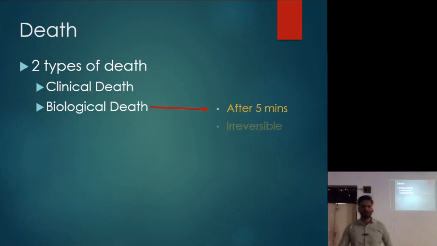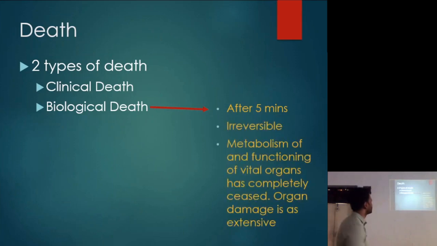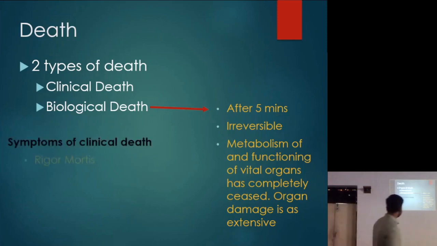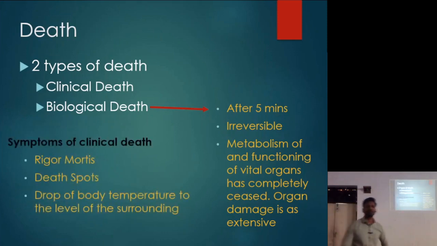Biological death में क्या होता है? After 5 minutes, it is irreversible, and as I said, after 5 minutes, cell death occurs. Okay, the vital organs, kidney, liver, heart tissues, brain tissues, they all die. Okay, so that is irreversible. So what do you see? Rigor mortis. Rigor mortis mein, if you know, there is stiffness of the body.